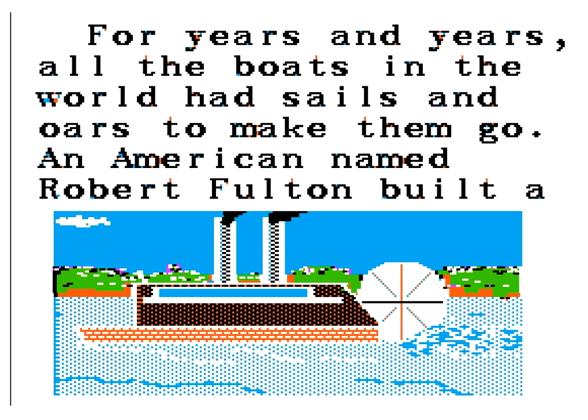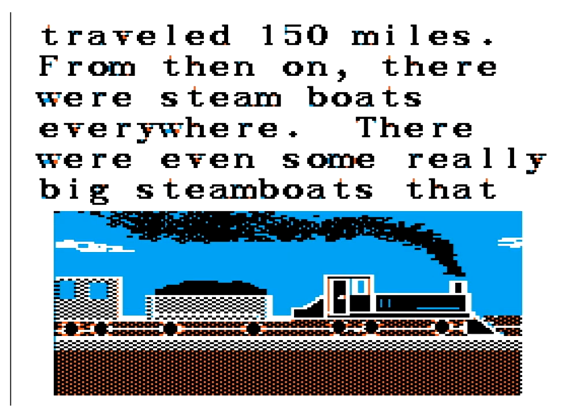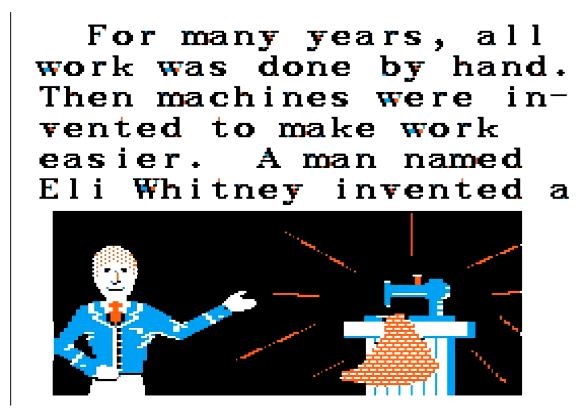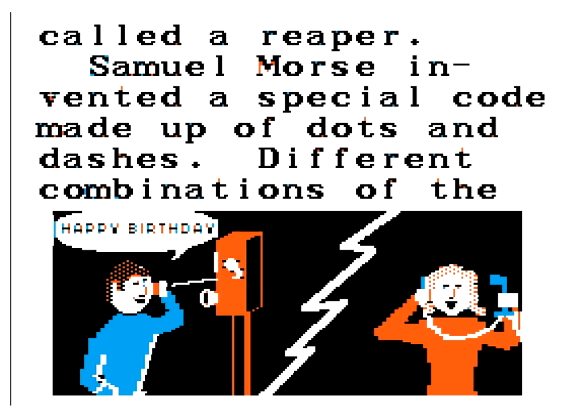For years and years, all the boats in the world had sails and oars to make them go. An American named Robert Fulton built a traveled 150 miles. From then on, there were steamboats everywhere. There were even some really big steamboats that, for many years, all work was done by hand. Then machines were invented to make work easier. A man named Eli Whitney invented a Calder Reaper. Samuel Morse invented a special code made up of dots and dashes.